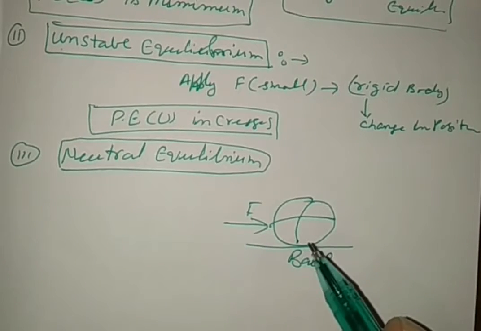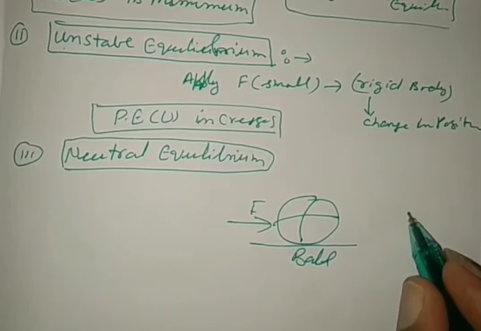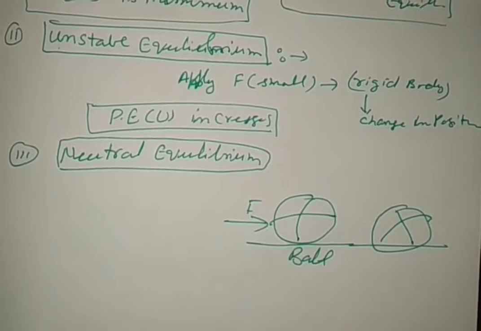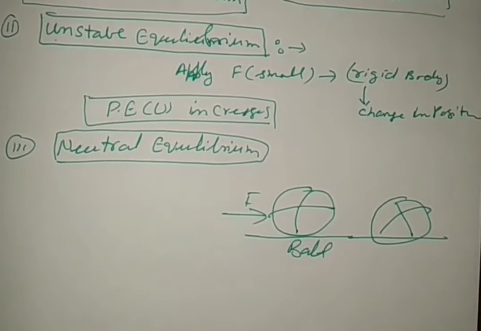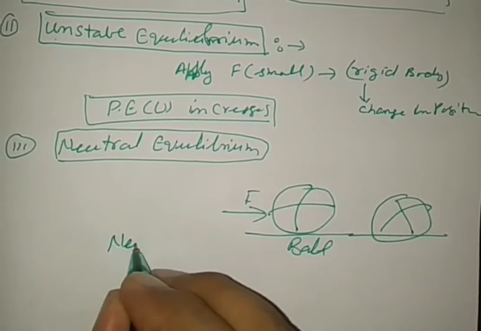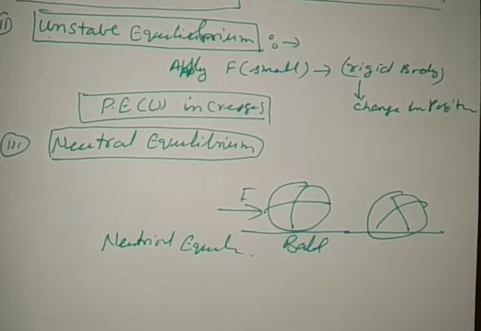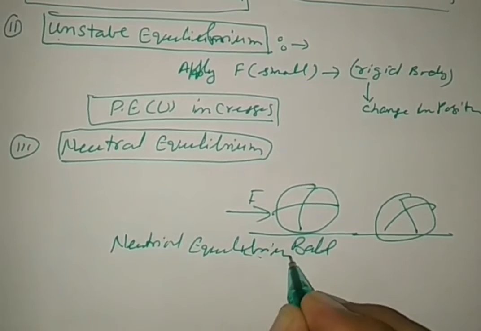It's the same. The ball moves from one point to another point, but no change in the observation. If this is possible, then it is called neutral equilibrium.